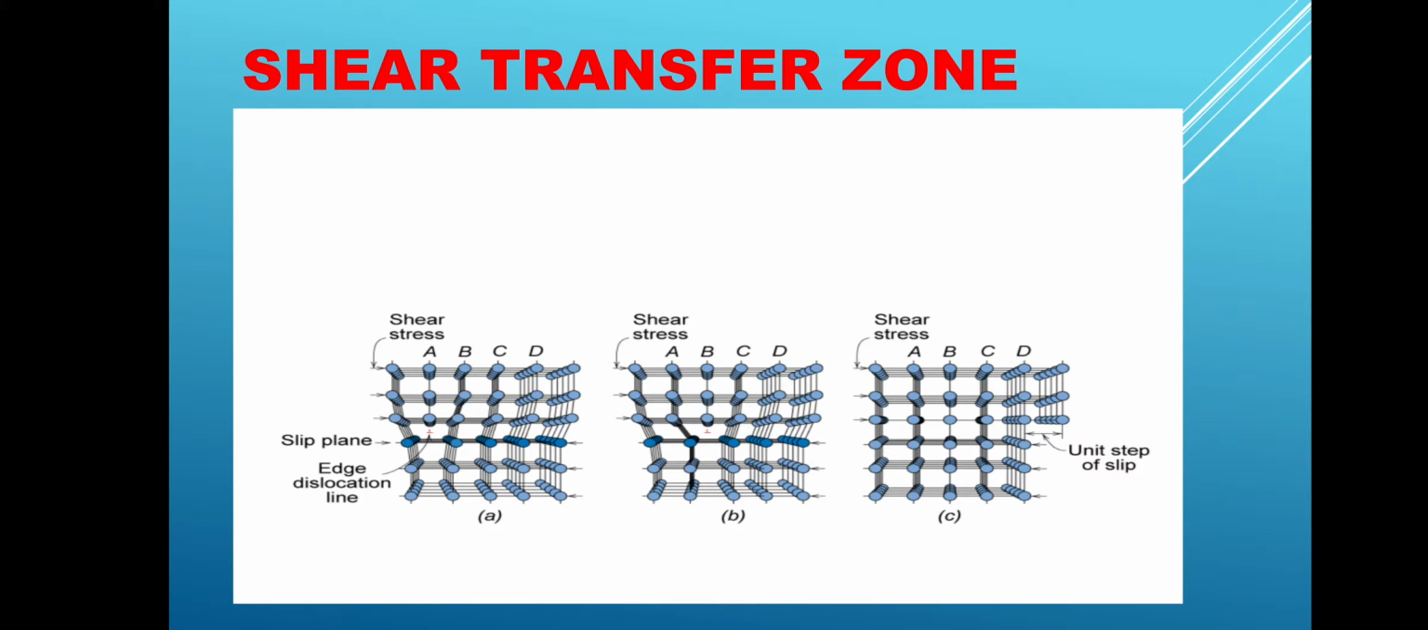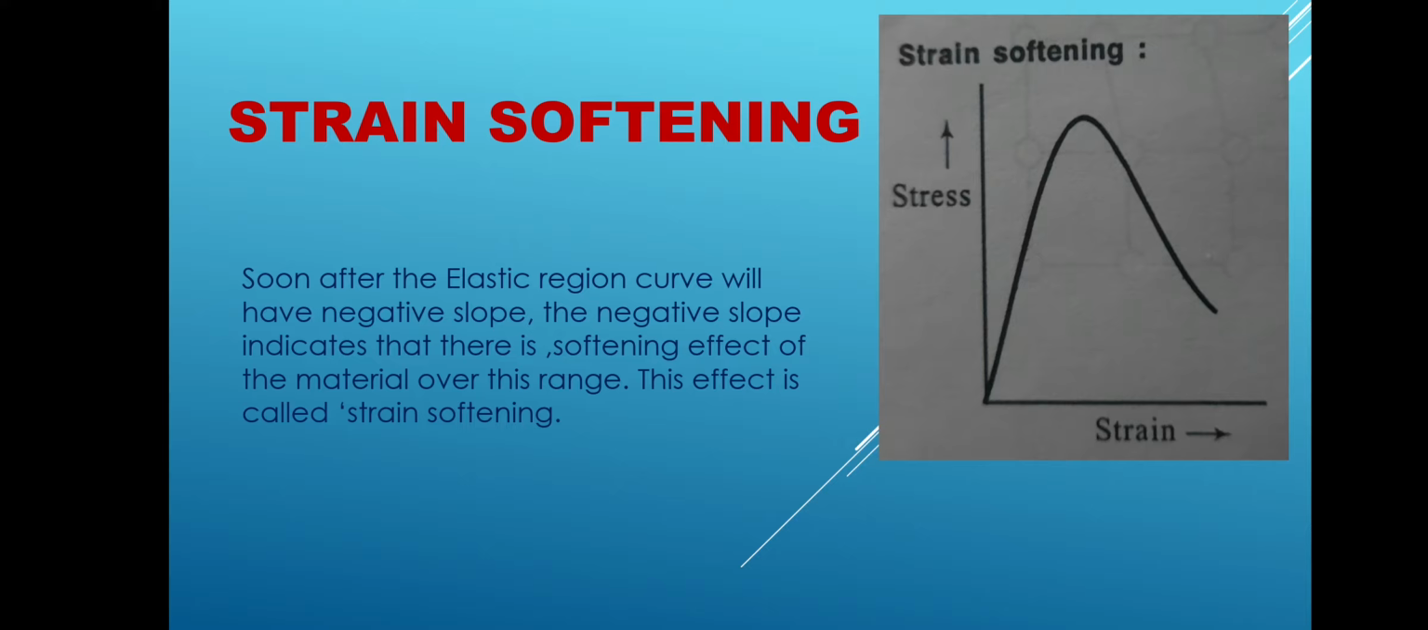Below, in the first figure, the slip plane is shown. A horizontal slip plane is there, and below that edge dislocations are there. This is the most associated figure. The crystal lattice figure ABC is there. Now this makes it still clearer that the unit step of slip is there. You can observe how they have slipped and how the structure changes. That means the lattices are rearranged and disturbed. Because of this, strain hardening takes place. This is called the transfer zone.